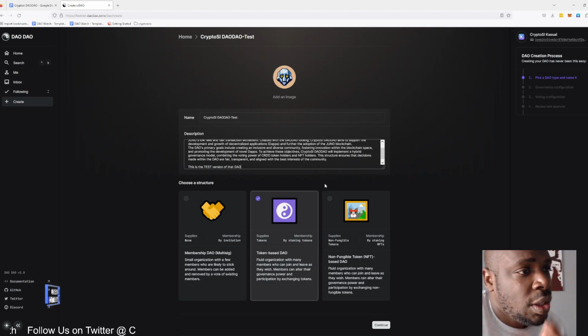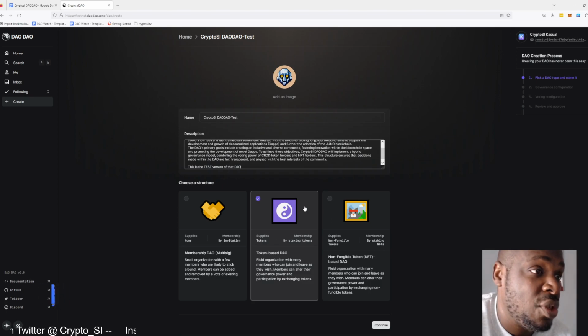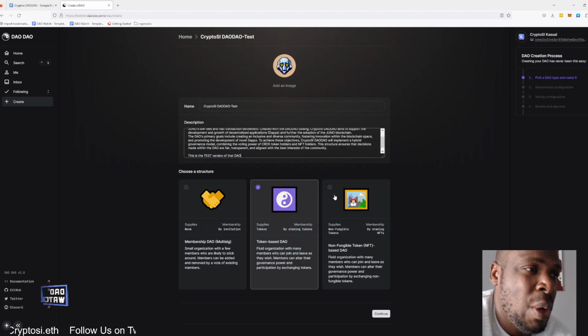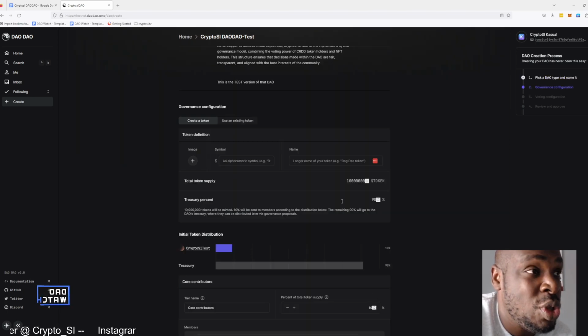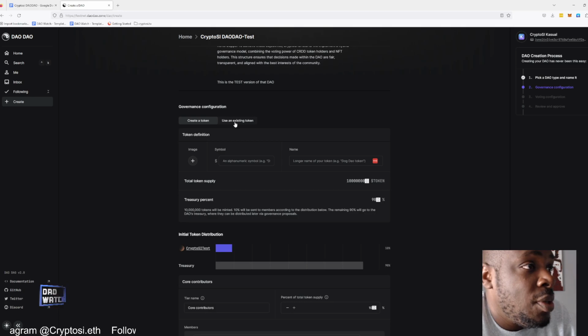In the future, I want the actual DAO to have NFT voting, as I just said, but there's no way for us to click both. Should there be? Yes, I think so. So I may build that up to an issue in the future, or a feature request. I think I'll call it a feature request. I don't think I can call it an issue. An issue is usually when something's bad that shouldn't be the way it is, and I think they've done that for a reason.